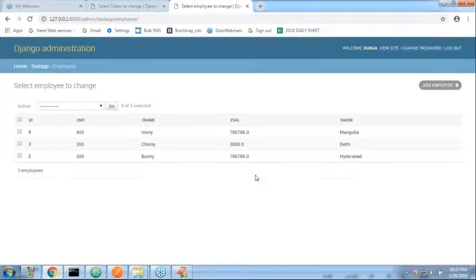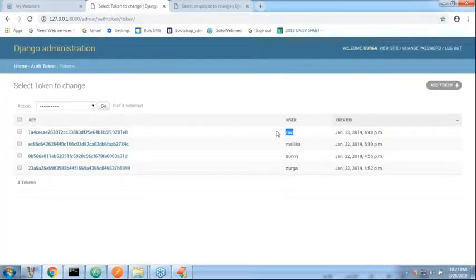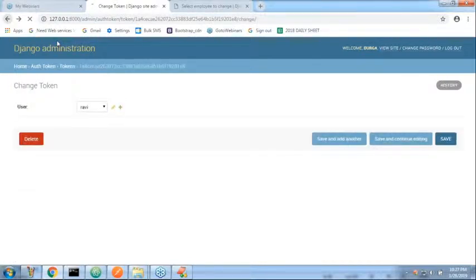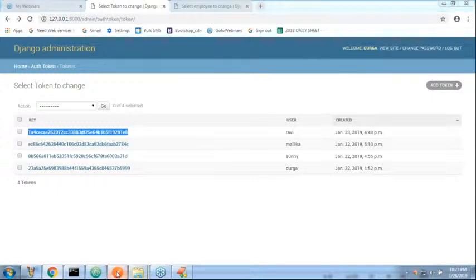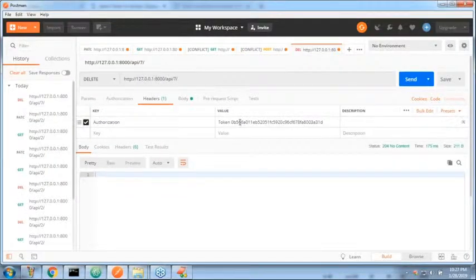Okay. Now in our backend, the user Ravi. Which operations is Ravi allowed to perform, sir? Can you please tell? Only safe operations, right? Now I'm changing. I want to change the token, I mean the headers. Instead of the Sunny token, now I'm sending the Ravi token, right?